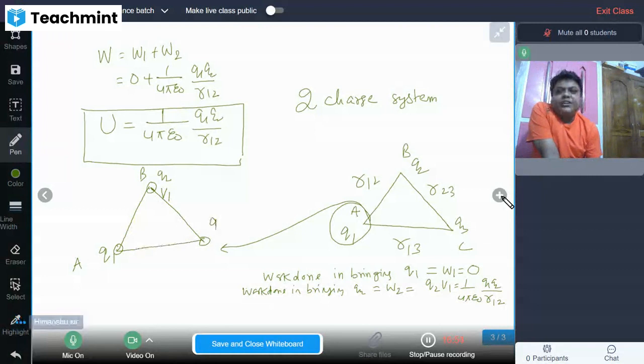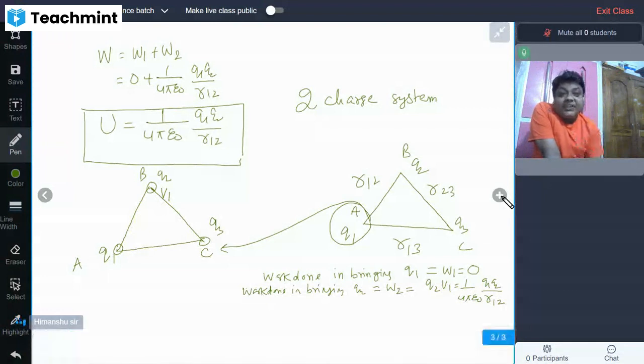Now here it is Q3 and here is the point C. When Q3 is coming here, it experiences a force of attraction or repulsion because of Q1 as well as because of Q2. Because of these two, there is a cumulative force, two forces combining together.